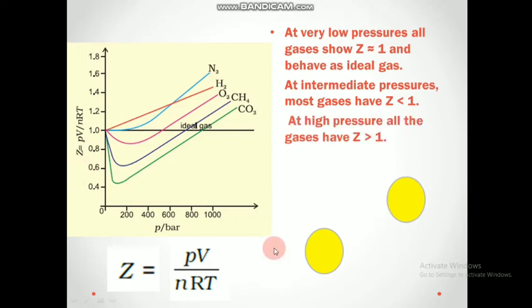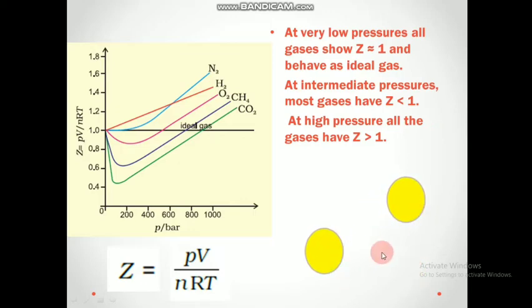And now the last case, at very high pressures, gases have Z value greater than 1. If you see here, after 900 bar, every gas is showing Z value more than 1. Why is that? After increasing pressure to a higher range, the molecules come very close. There the force of attraction changes to force of repulsion.